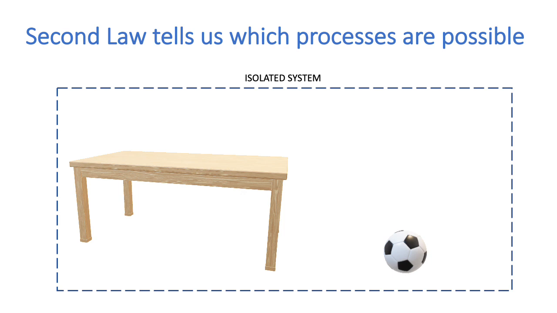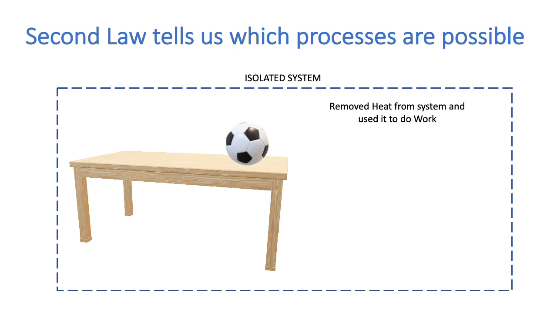But if we propose the reverse process, where heat is added to the ball, it rises up and goes back onto the table. In this case, we have removed heat from the system and used it to do work. Because we have removed heat, the entropy of the system is decreased, so ds is less than 0. According to the second law, for an isolated system, the entropy cannot decrease, so therefore this process is not possible.